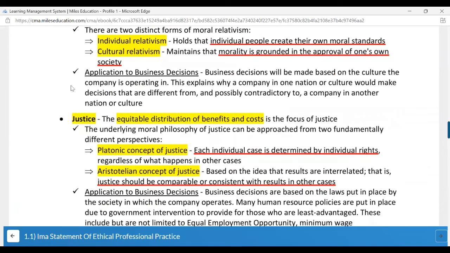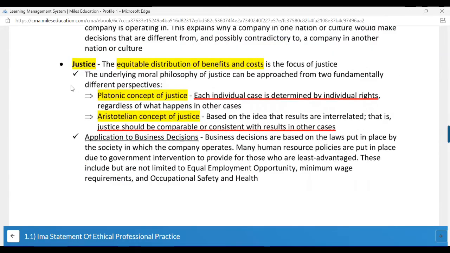Then you have justice. The equitable distribution of benefit and cost is the focus of justice. The underlying moral philosophy of justice can be approached from two fundamentally different perspectives. Platonic concept of justice: individual case determined by individual rights, and Aristotelian concept of justice: comparable and consistent with results in other cases. Now, there is a very thin line between this.